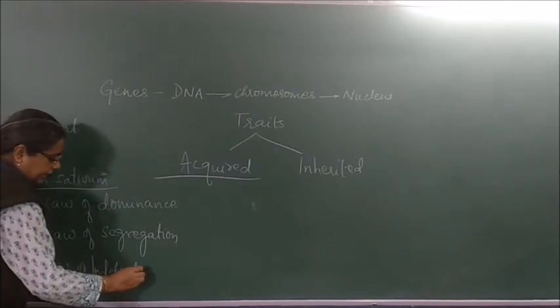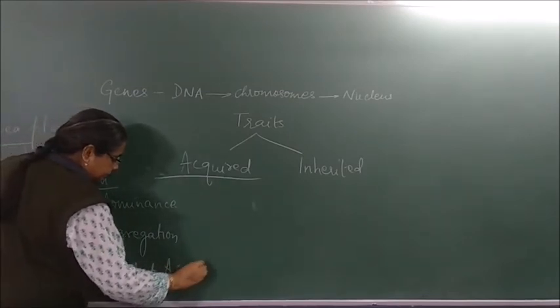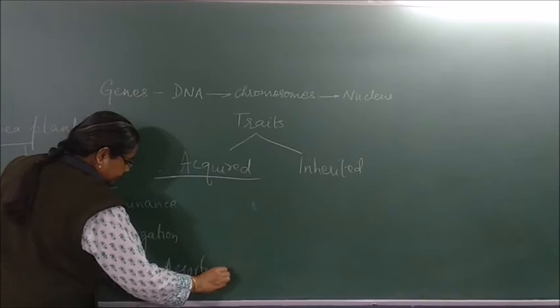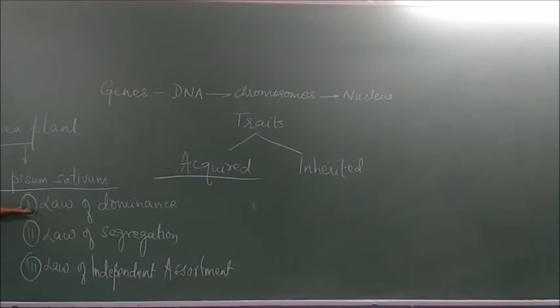So Mendel gave 3 laws of inheritance: law of dominance, law of segregation, and law of independent assortment.